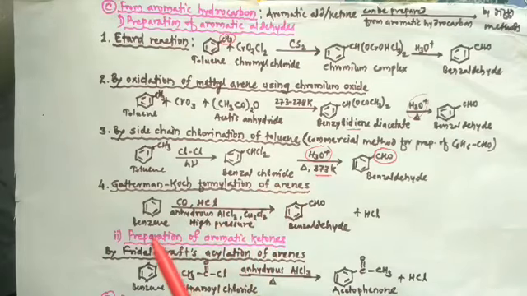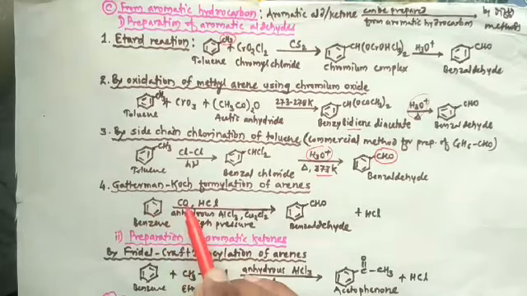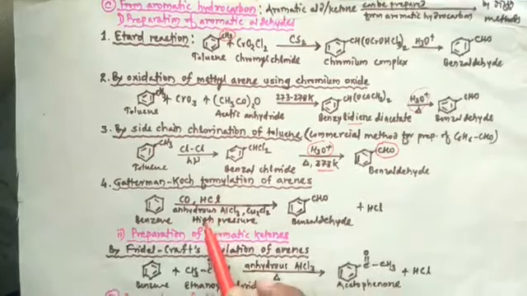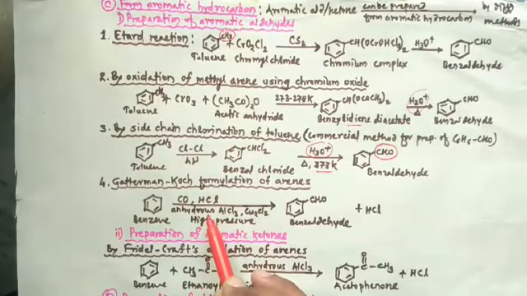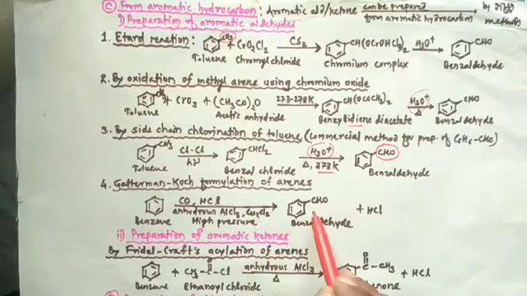So when benzene or its derivative is reacted with carbon monoxide and HCl under high pressure in presence of catalyst aluminum chloride or cuprous chloride, then it produces aldehyde.